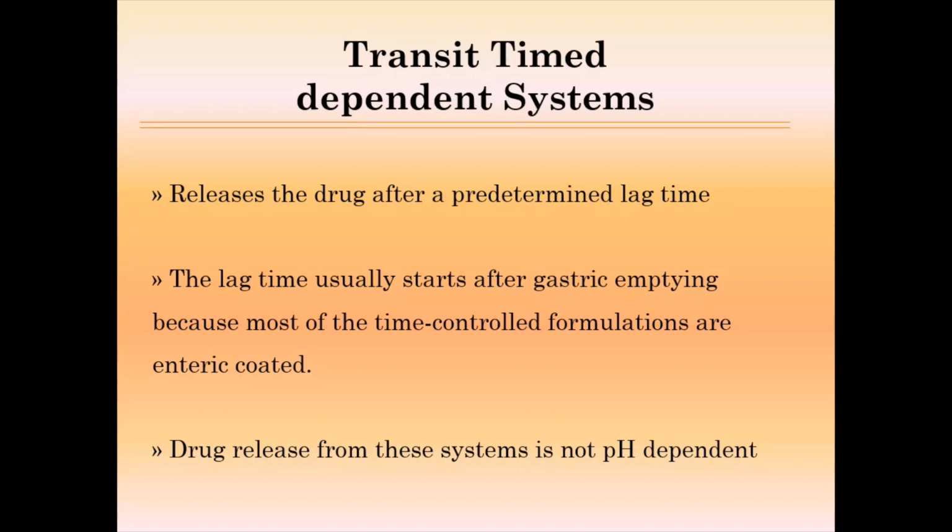So this is next to impossible. That's why all time dependent drug delivery systems are enteric coated, so additional protection is required. So a time dependent drug delivery system is always in combination with a pH dependent system. Drug release from this system is not pH dependent, it is time dependent, and there is a need to go for the combination.